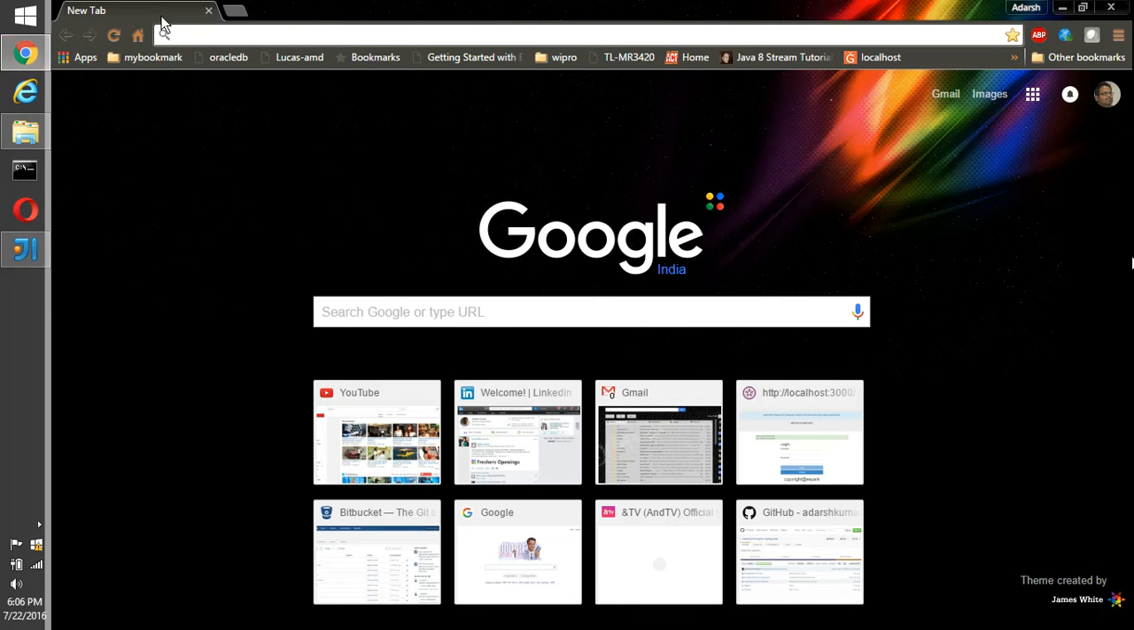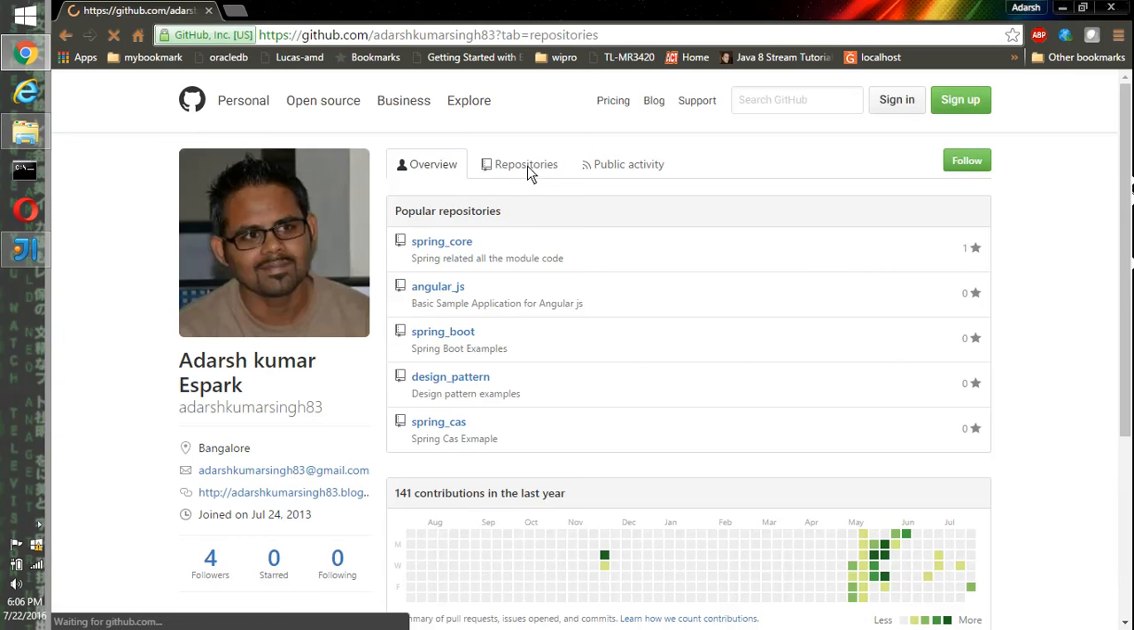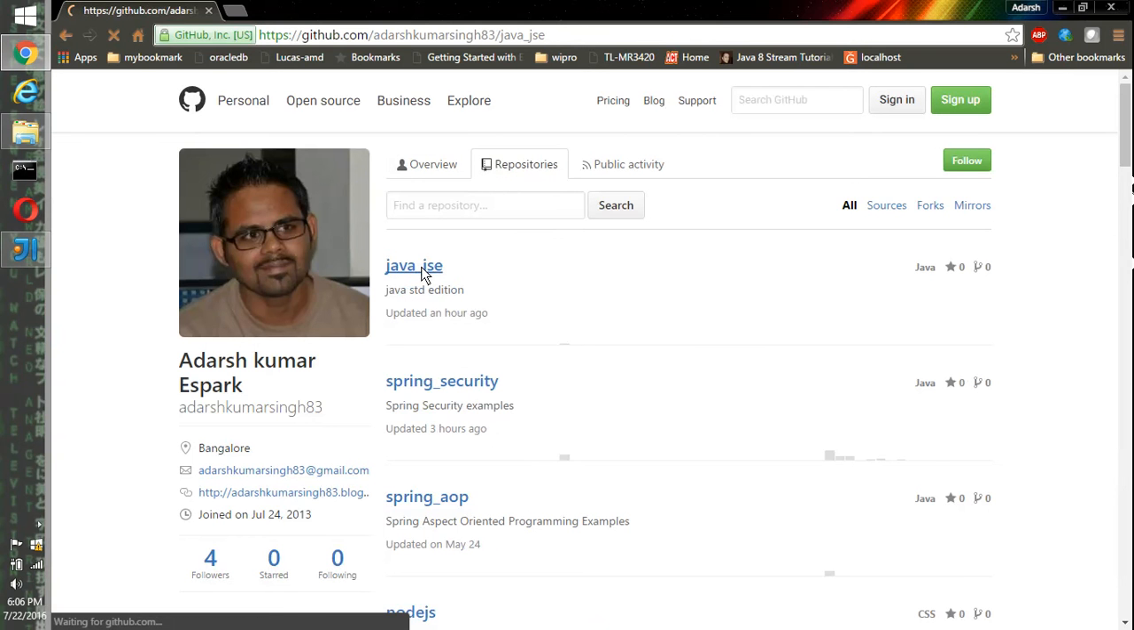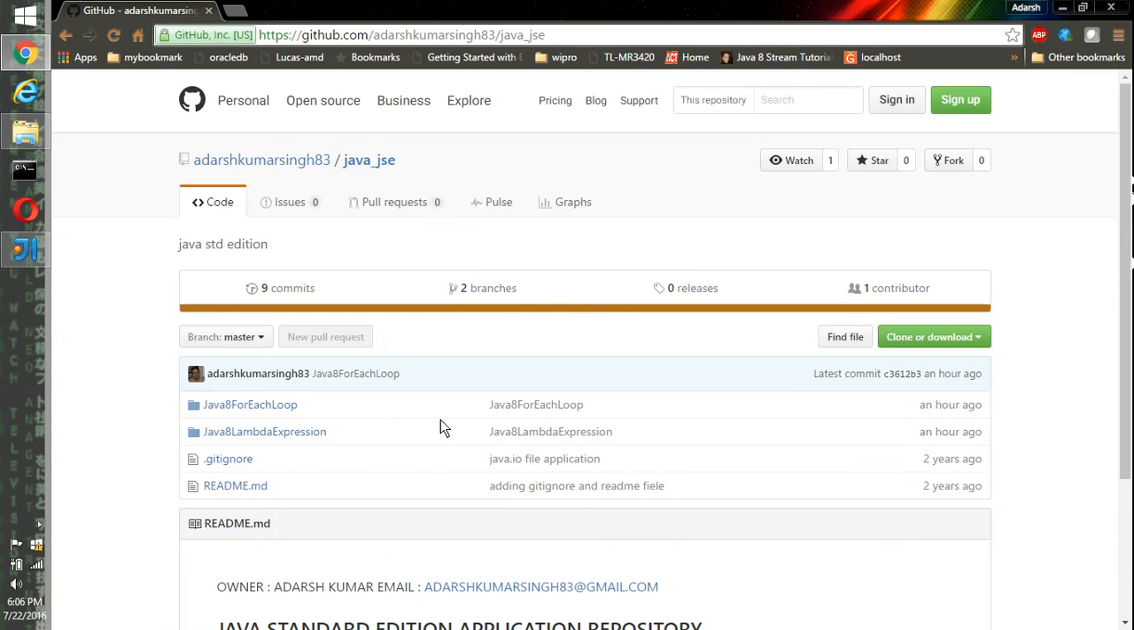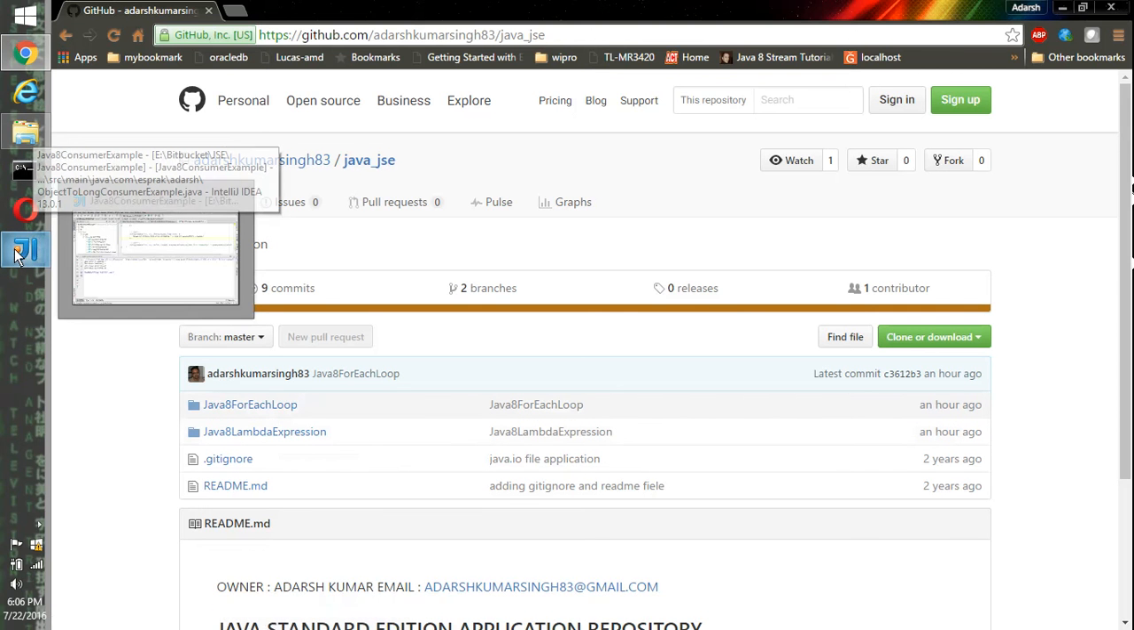So folks, I hope this will help you to understand JDK 8 consumer implementation. I'm going to save this piece of code into my GitHub repository, which is Adarsh Kumar Singh 83, Java underscore JSC. My forEach and lambda expressions are already there, so you can pull and play around with this piece of code.